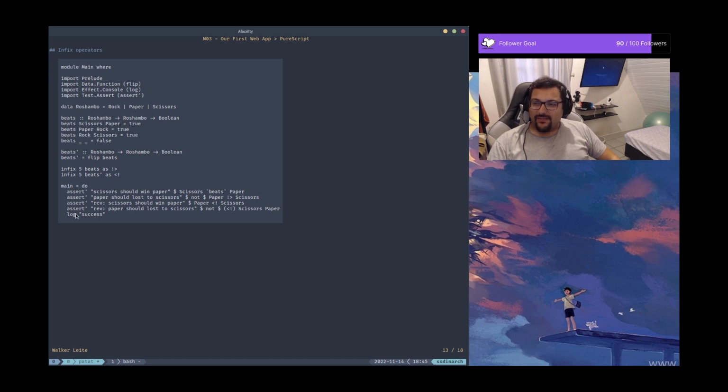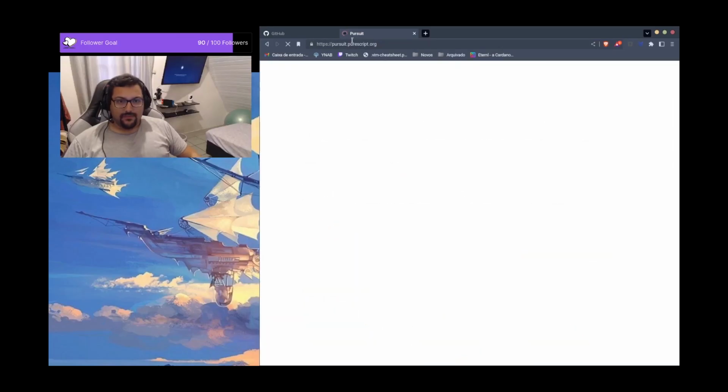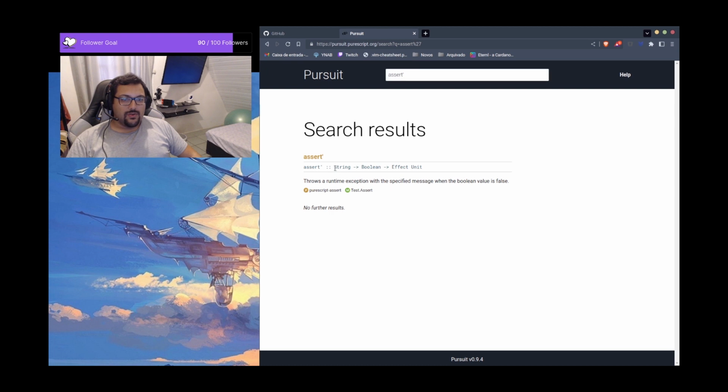So I have used here the log function as before, but I'm using a new function here called assert tick. If you take a look at this function assert tick, it comes from Test.Assert. Let's take a look at the type signature of this function in PureScript. It takes a string, a boolean, and returns an Effect Unit. So this is the same type as log. So it represents the side effect on the real world.